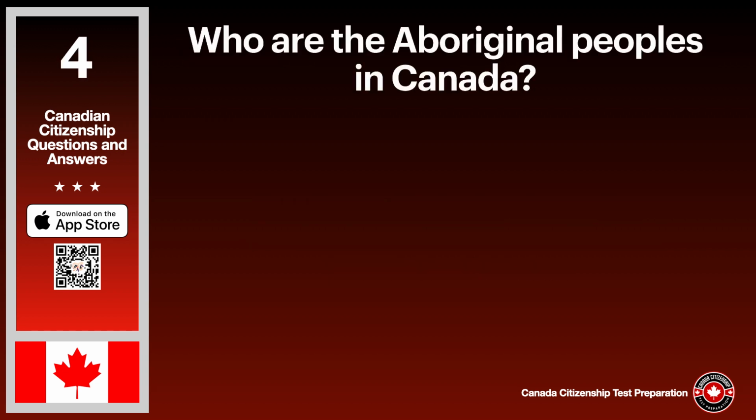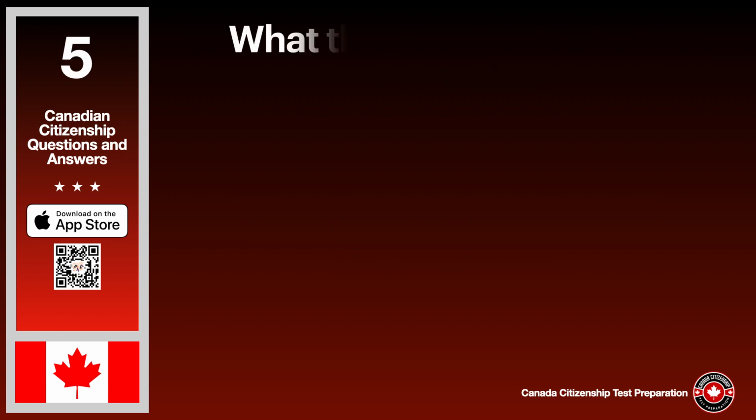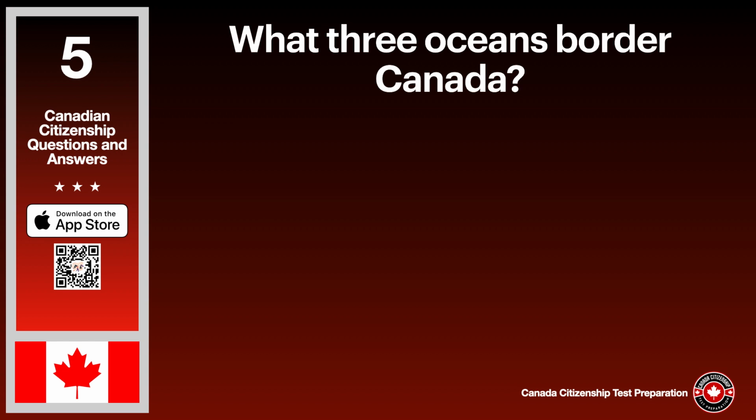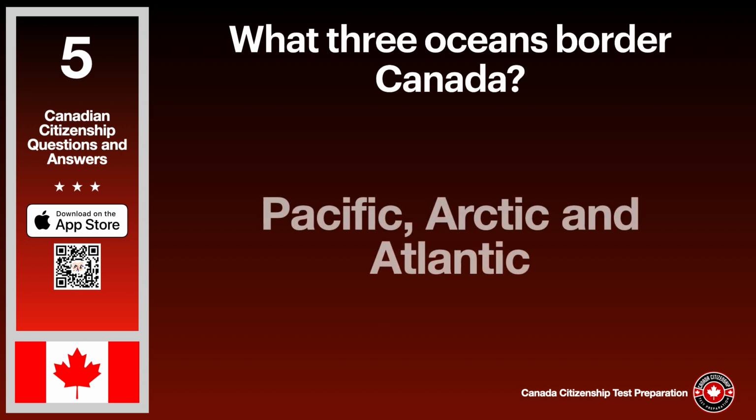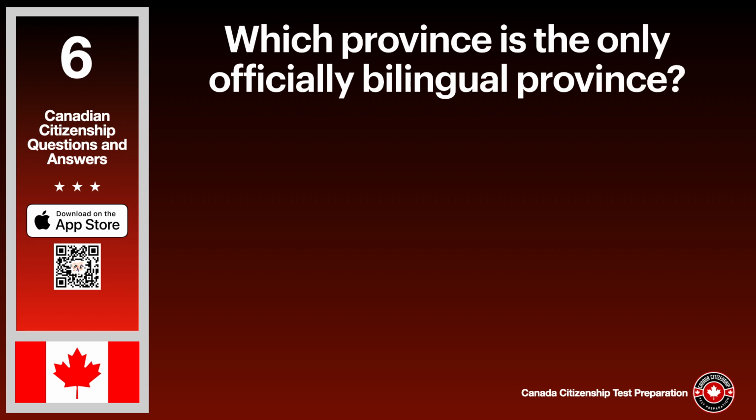Who are the Aboriginal peoples in Canada? The answer is the first inhabitants of Canada. What 3 oceans border Canada? The answer is Pacific, Arctic and Atlantic. Which province is the only officially bilingual province? The answer is New Brunswick.